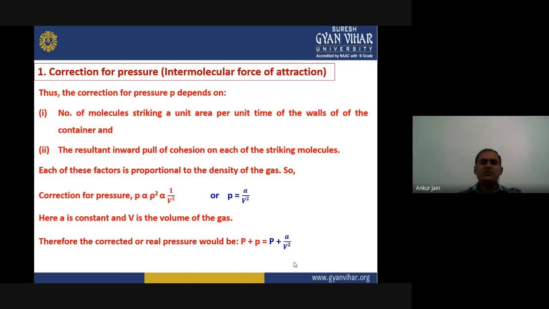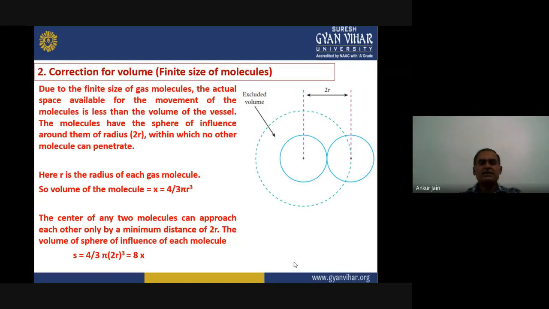Okay. Now let us go for the second correction, that is related to the volume, and that is happening because of the finite size of molecules. As I already told, every molecule of gas has some finite size. That's why the actual space that is available for the movement of the consecutive molecules is less than the total volume of the vessel.